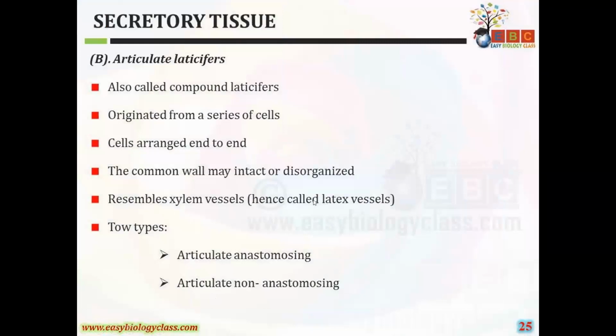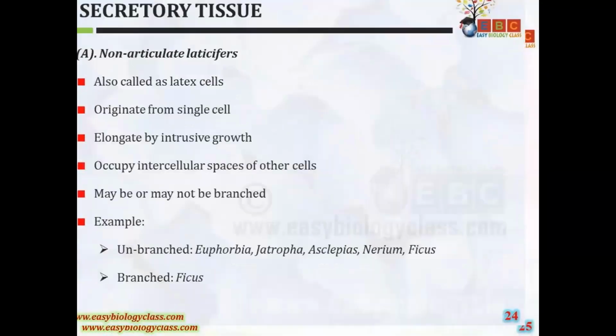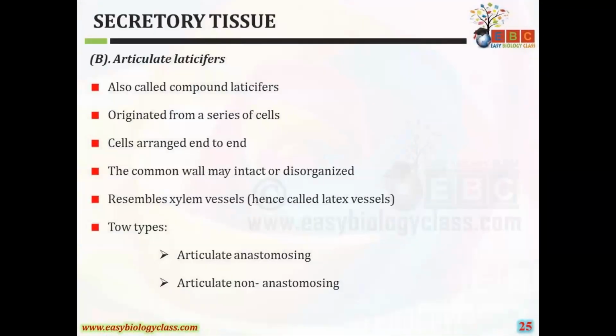Articulated laticifers are also known as compound laticifers. They originate from a series of cells. So the difference here is that non-articulated ones originate from a single cell, whereas articulated laticifers originate from a series of cells, and the cells are arranged end to end. The common wall may dissolve or disorganize. They resemble the xylem vessels, hence they are also known as latex vessels.